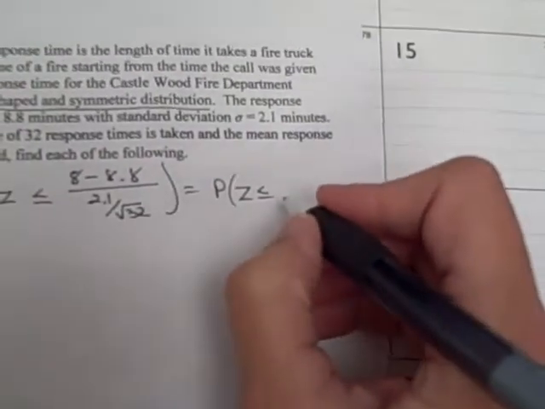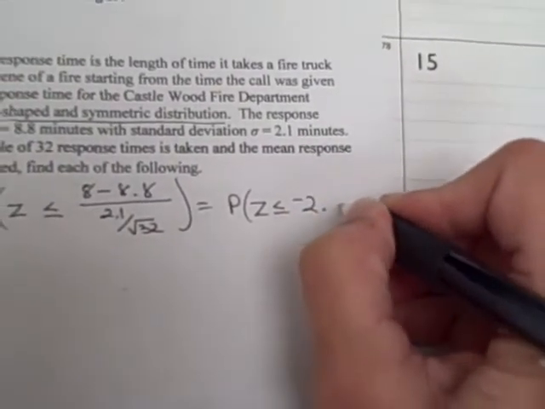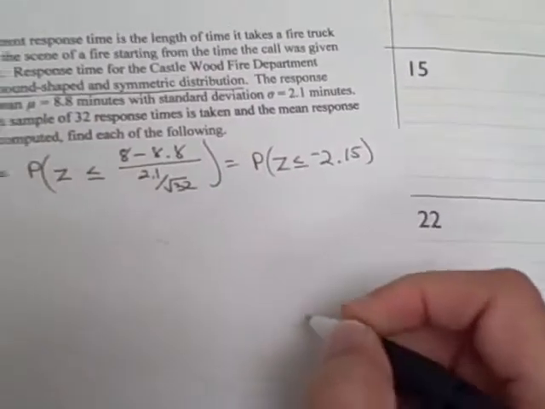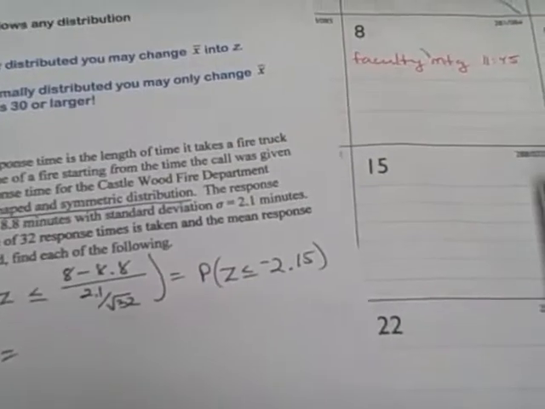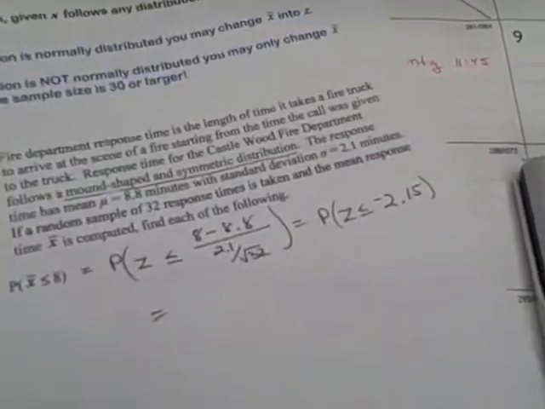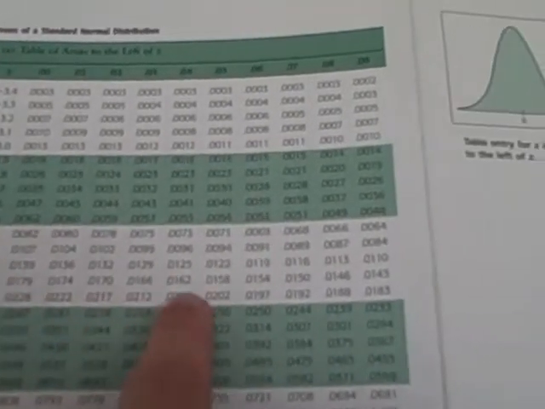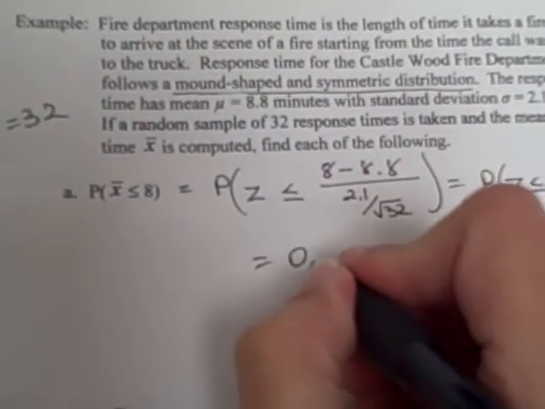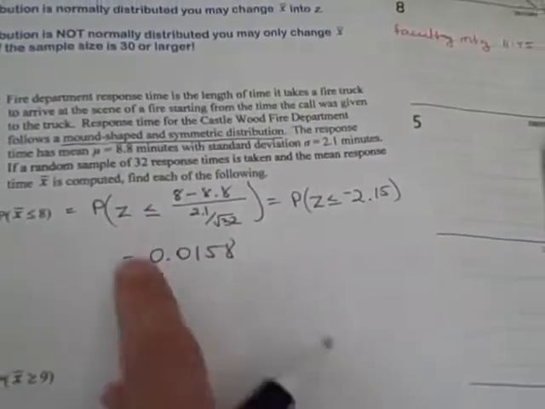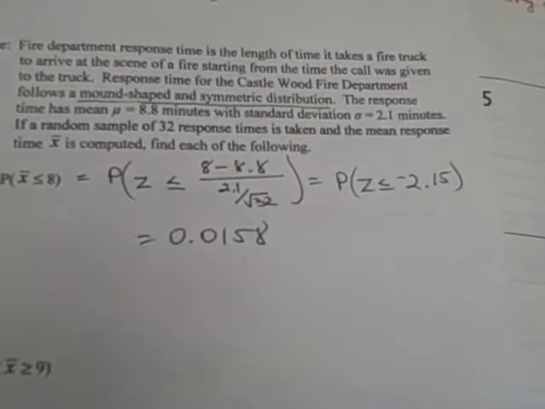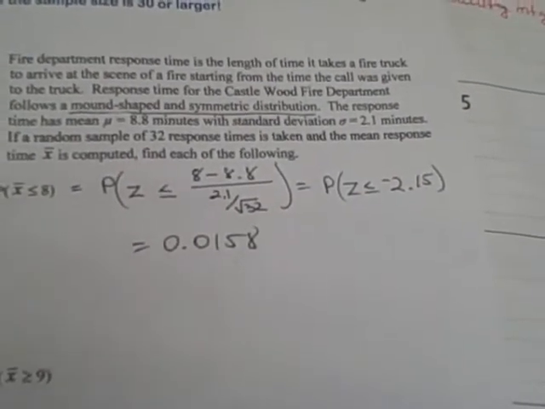Again, we always go 2 decimal places. We get negative 2.15. This is an area to the left, so I'm going to go to my z table. The negative side, negative 2.15, and we get 0.0158. Okay? Now, if this had not had a large enough sample size, if this had just had a sample of size 20, we could not work this problem out.